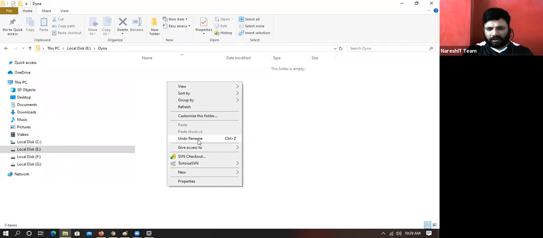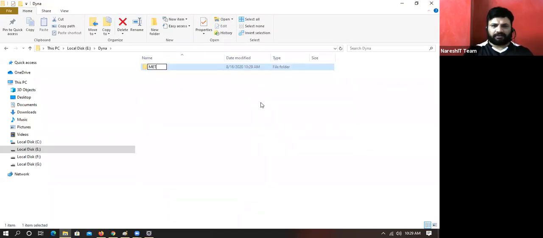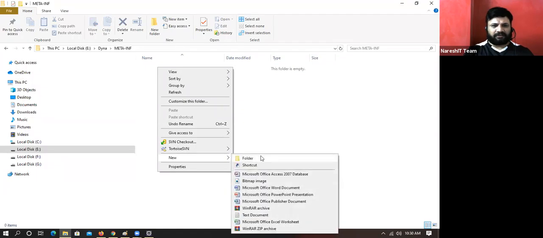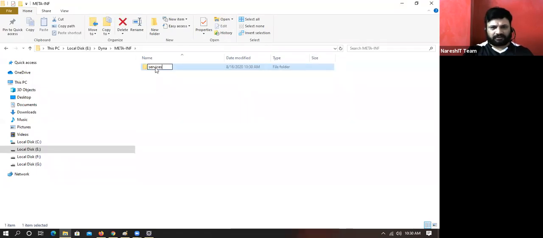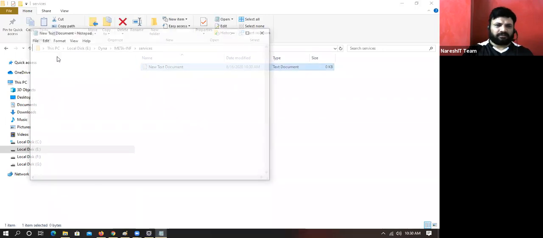New folder: META-INF. Under META-INF, a folder named services. Then a new text document.